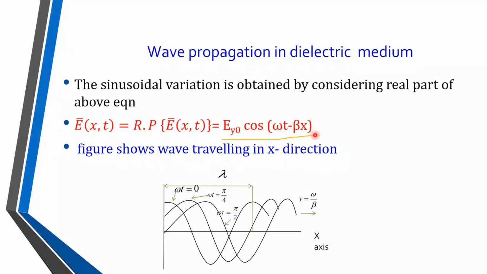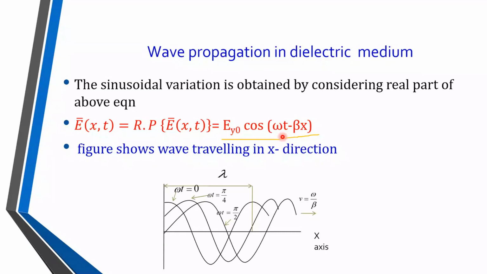So this is the solution for those two equations, and this solution can be expressed in terms of a diagram, and we can show that the electromagnetic wave is traveling like this. It has cosinusoidal variations, and omega t is the phase velocity multiplied by time, that is the distance covered by the wave, and beta is in radians, and beta x is also the phase shift multiplied by distance. So this is expressed in this fashion.